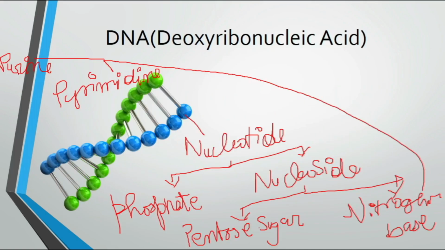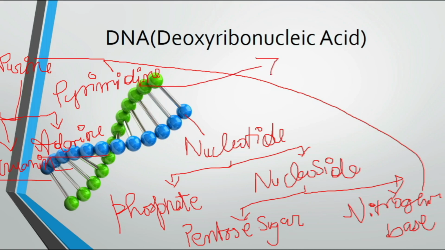Now this purine is divided into two parts. This is a very complex thing. One is adenine and then guanine. So guanine and adenine.